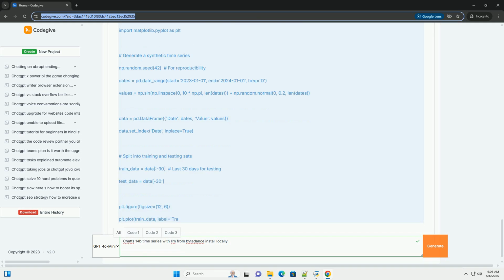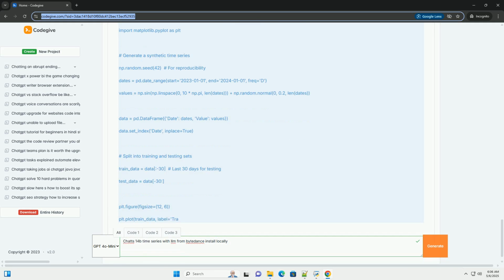torch_dtype equals torch.float16. This option reduces the memory footprint of the model by using half-precision floating point numbers, float16. This can significantly improve performance on GPUs with limited memory. Important: ensure your GPU supports float16 computations. If not, remove this argument, and the model will default to float32, which uses more memory. You might also try torch.bfloat16 if your GPU supports it and it offers better numerical stability for some models.